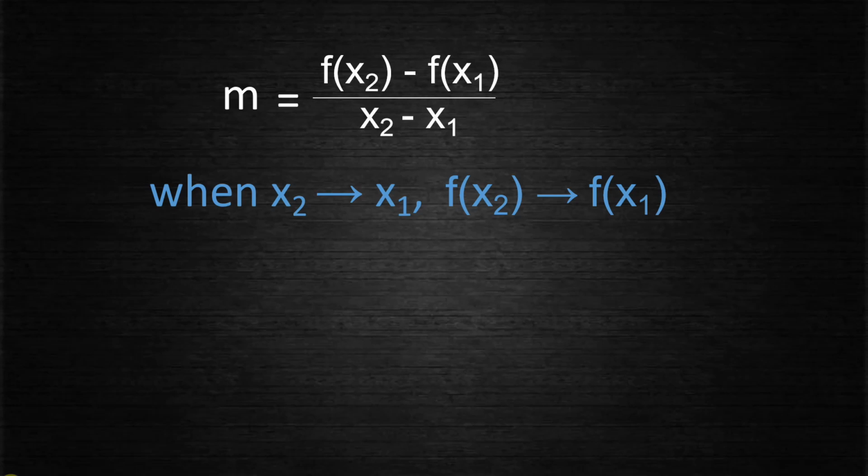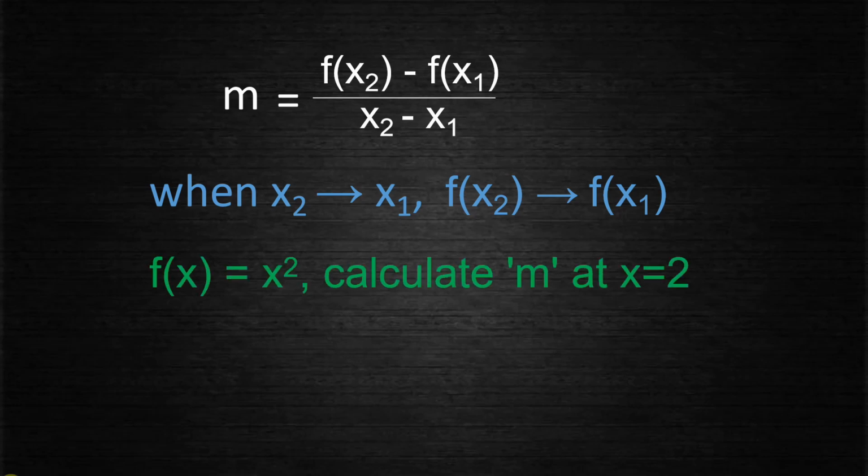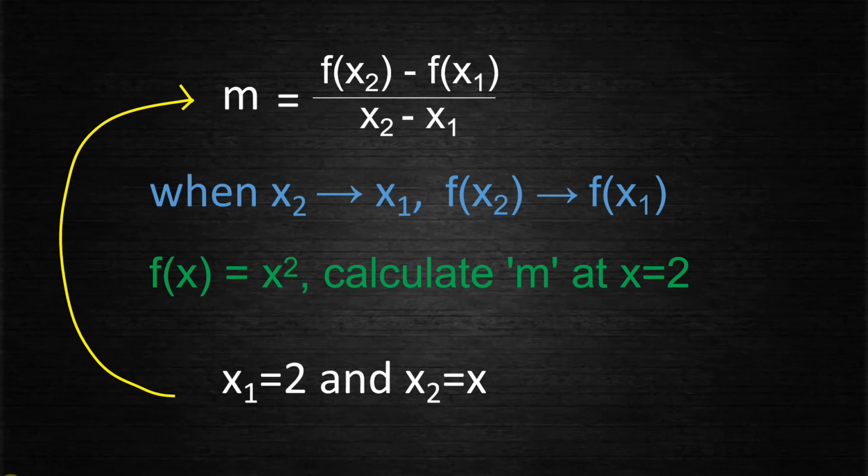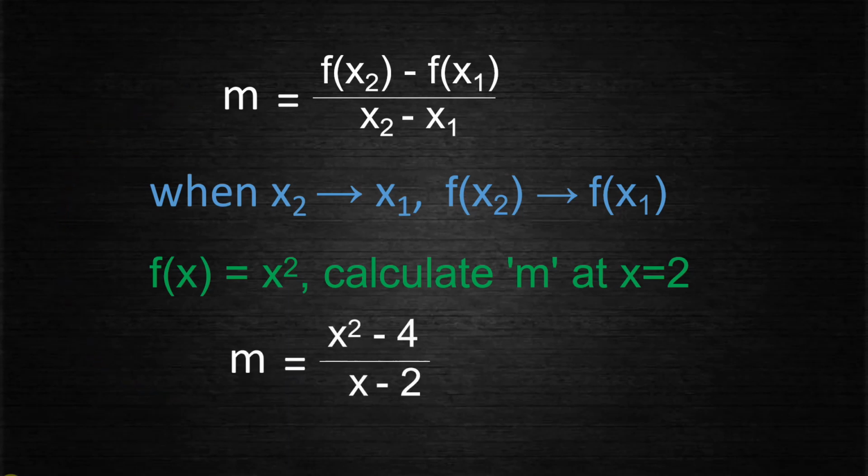Now the question is, how to solve this expression? Let us have a problem statement where we have a function f(x) = x² and we have to calculate the slope m at x = 2. So for our 2 points P and Q, we have x1 = 2 and x2 = x. Substituting these values in this equation, we get m = (x² − 4)/(x − 2).